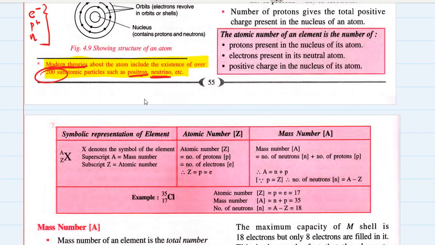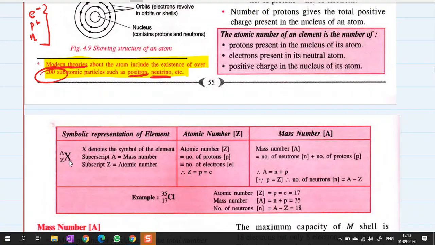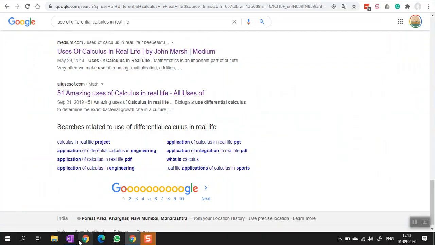But these are part of modern or quantum physics. These are not part of the basic science or classical physics. You're studying basic chemistry right now, so they are not part of the basics you are studying, and you don't have to worry about them.